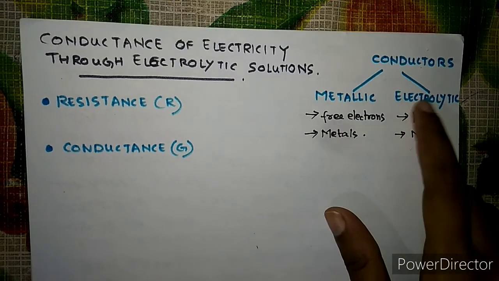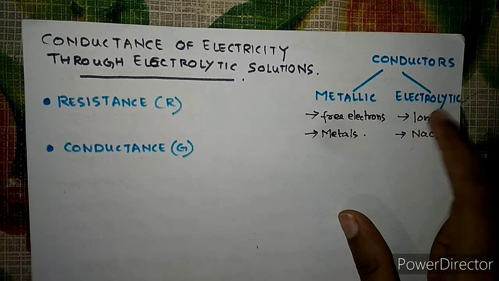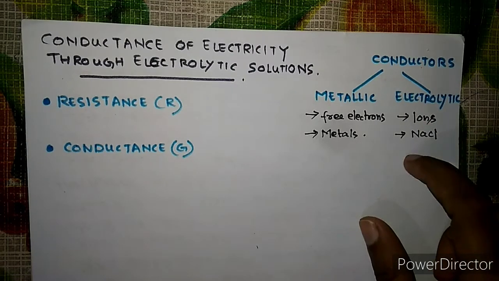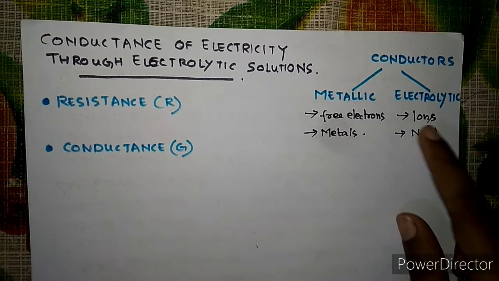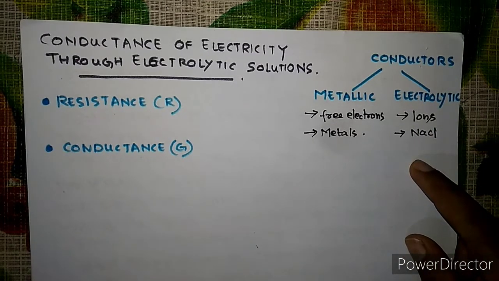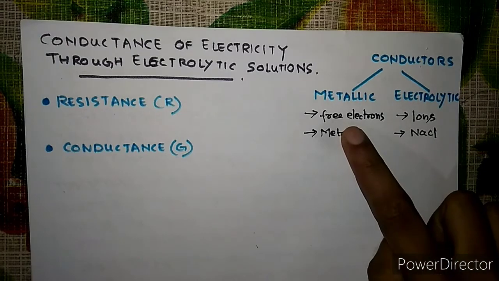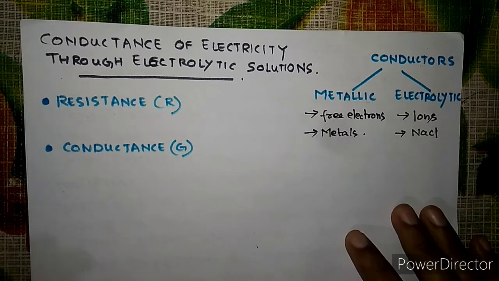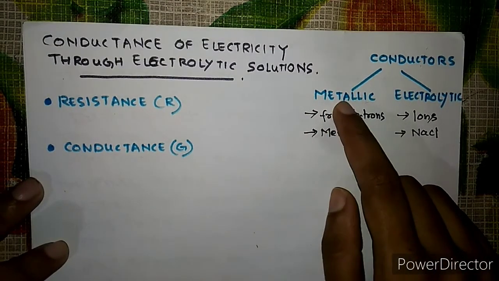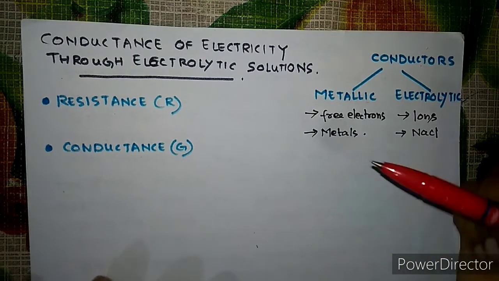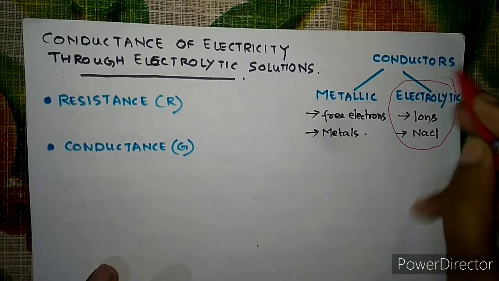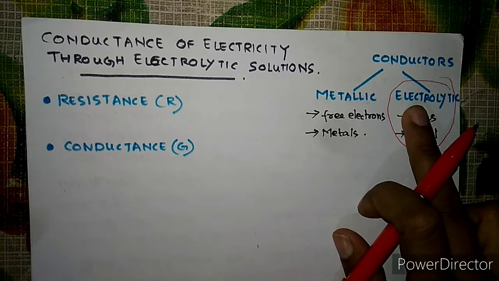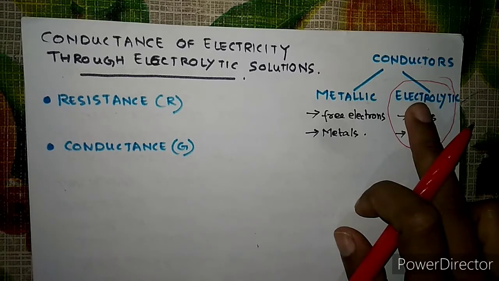So now it is clear what is the electrolytic conductor and metallic conductor. The main difference is that here the charge carriers are the ions. The current is produced due to the ions, because when potential difference is applied, these ions move, they have the ability to move. And here the free electrons conduct the electricity. So in this chapter we are going to learn about the conductance of the electrolytic solutions, and how these electrolytic solutions conduct electricity.